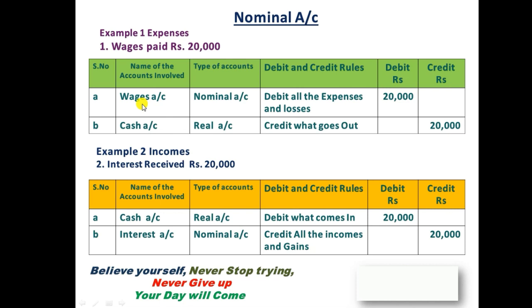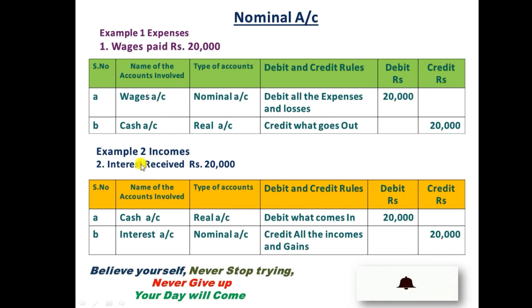Wages come under the nominal category because wages are an expense for the business, and we apply the debit rule, debit all expenses and losses, 20,000. At the time of paying wages the company paid in cash, so we record cash, which comes under a real account. Cash goes out, so we should apply the rule, credit what goes out, 20,000. So without a real account, there is no nominal account, because without money we cannot meet any expenses.